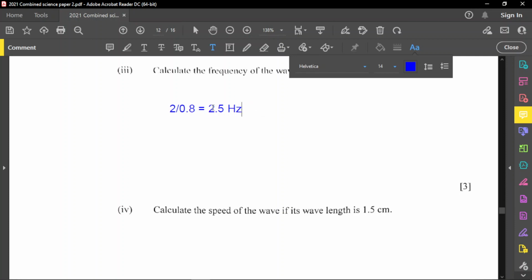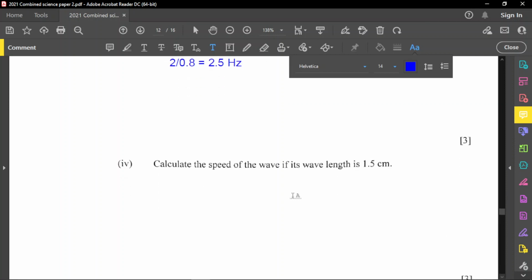All right. So therefore, it means that based on what you have on the diagram there, you need half of a cycle to get 1 second, right? That's what it actually means. All right. So for every second, you get 2.5 waves. All right. Here's the next part: calculate the speed of the wave if its wavelength is 1.5.